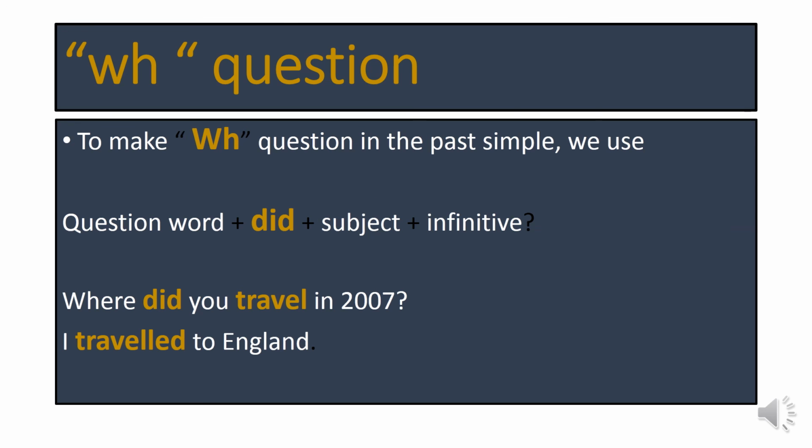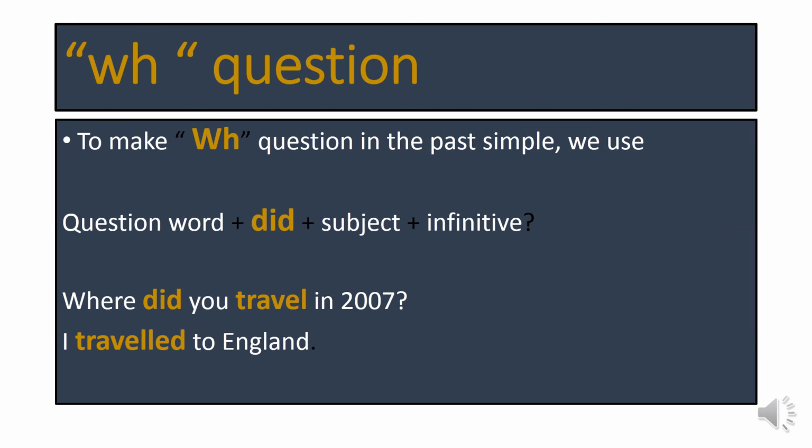To make WH question in the past simple tense. How can we make WH question in the past simple tense? To make WH question in the past simple, we use question word plus did plus subject plus infinitive verb. As you know, any question word is followed by helping verb. And the helping verb is changing according to the tense which you are going to use in the question. If you are making WH question in the past simple tense, the helping verb which you are going to use is did. A question word plus did plus subject. Subject can be noun or pronoun plus infinitive verb.